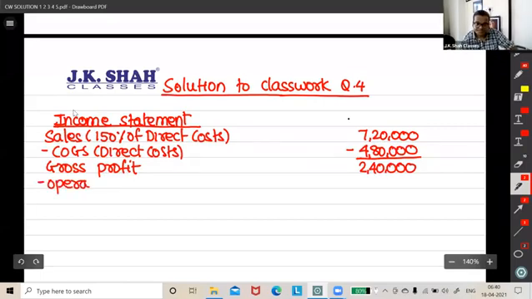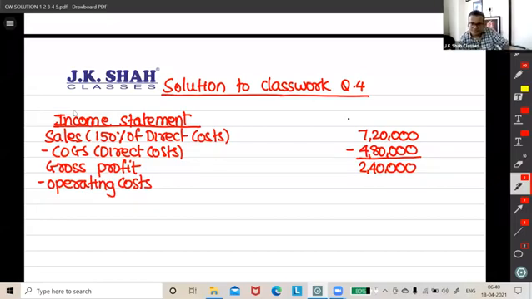Less what? Operating costs. So I hope we are given the operating cost in the question. 80,000. So we are left with 160. Yes, now very important.